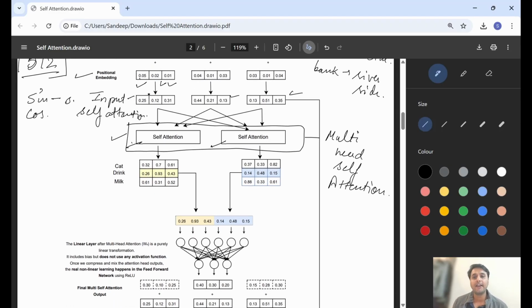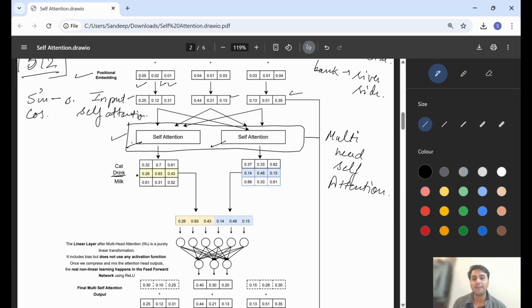Now see, till now every operation gives us an output of vector size 3. So here this self attention gives us this output, and this self attention gives us this output matrix. For each word everything is working in parallel.